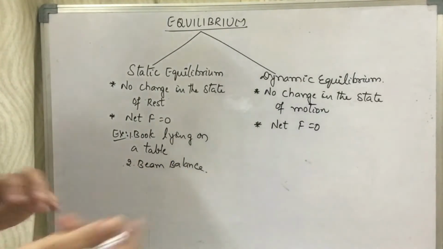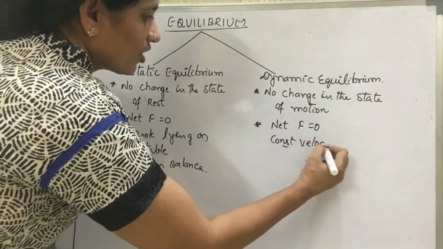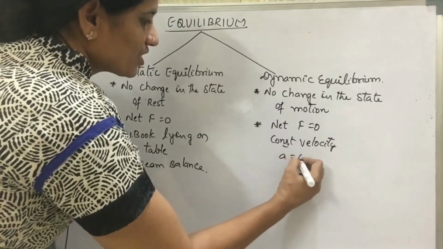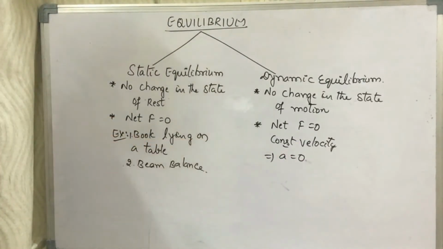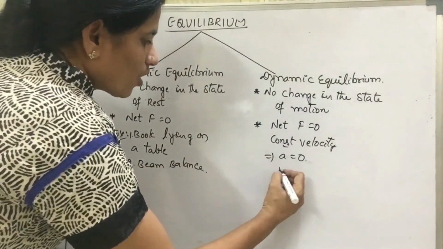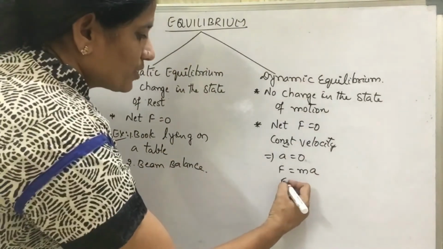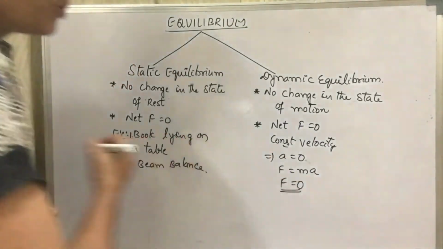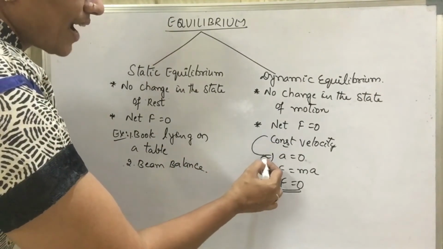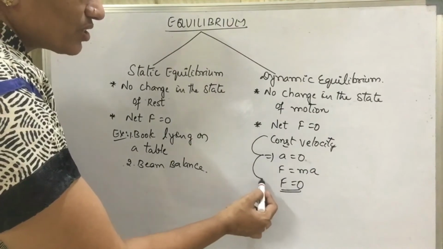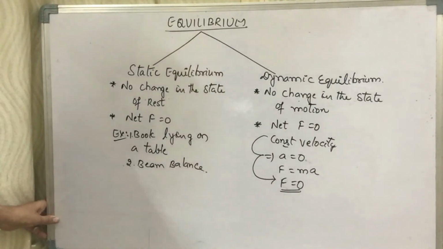Children, you might have studied in class 9 that when a body is moving with constant velocity, acceleration is 0. According to Newton's second law of motion, F is equal to ma. If we substitute the acceleration 0, we will get force is 0. So if a body is moving with a constant velocity, acceleration is 0; if acceleration is 0, force is 0, but the body is in the state of motion.